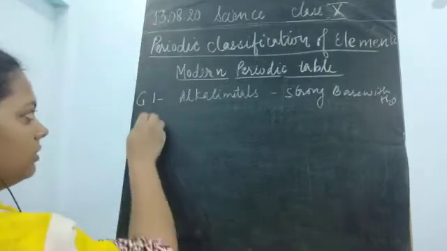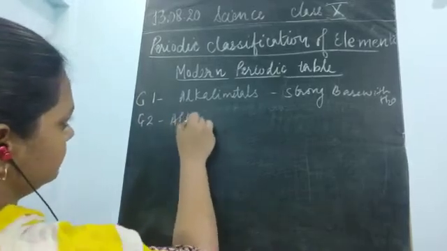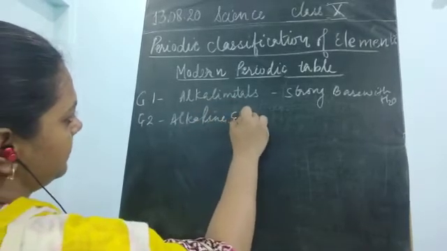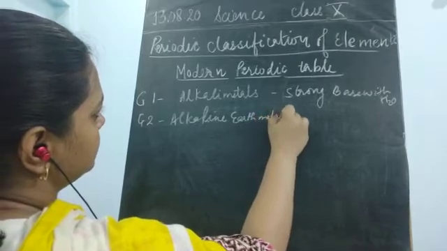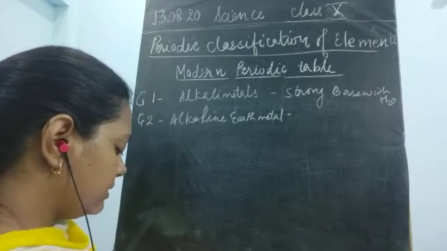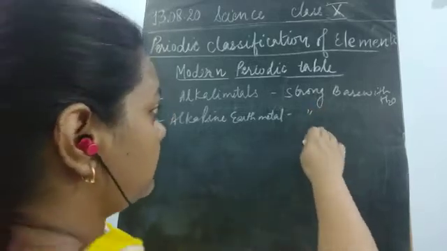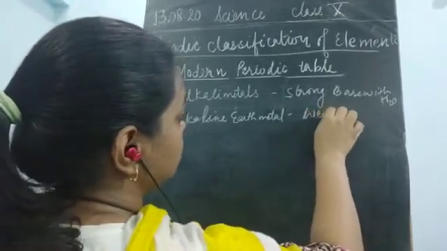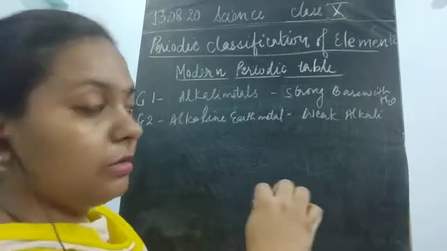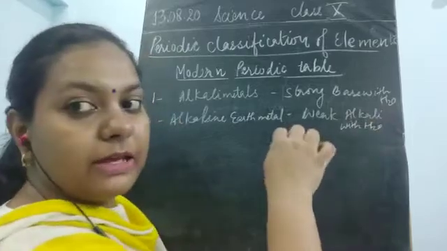Now the second group, this is alkaline earth metals. Okay, now what is the difference? These alkaline earth metals were also forming alkalis, but they were forming weak alkalis with water. They were forming weak alkalis with water, children.